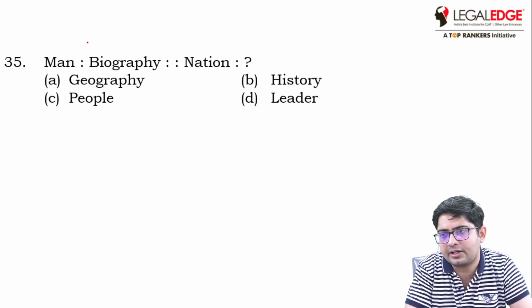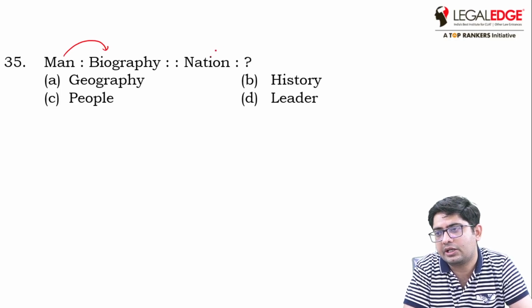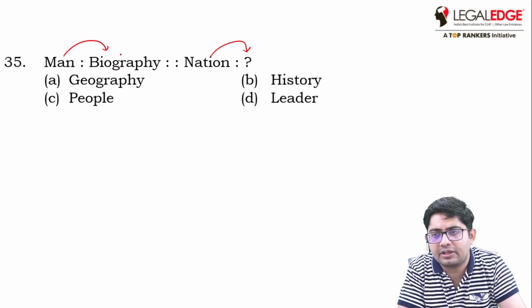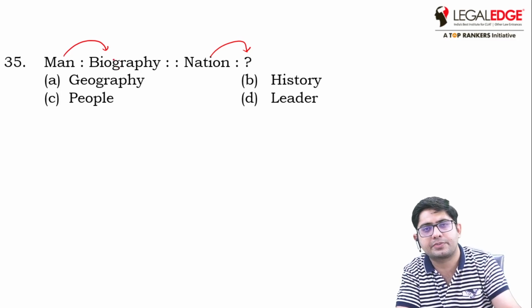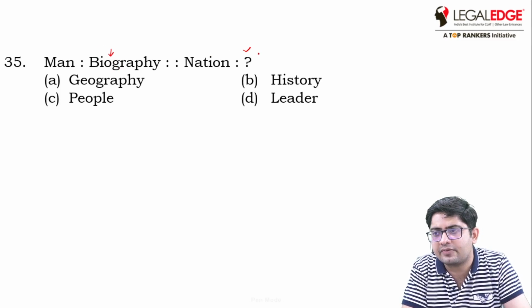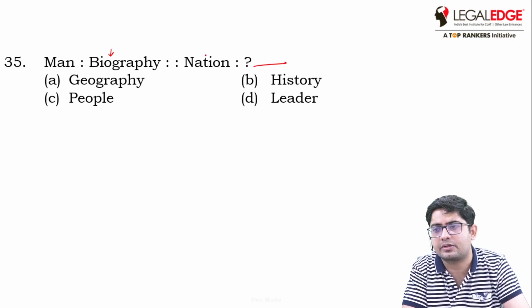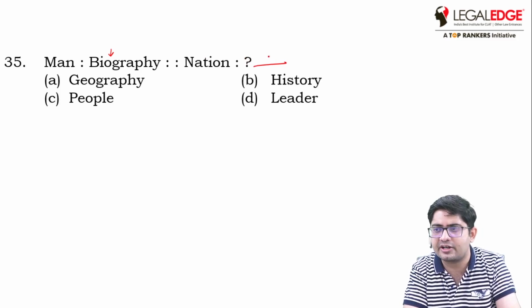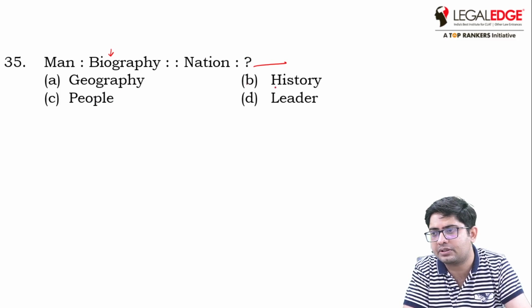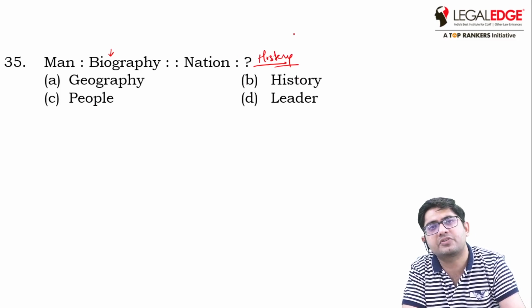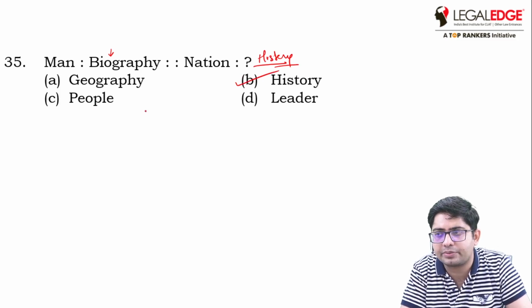The question is: man is to biography, nation is to what? So biography is the description of a man's life. In a similar way, the description of a nation will be geography, people, history, leader. That must be history only, because the description of a nation will be in history. So option B is the correct answer.